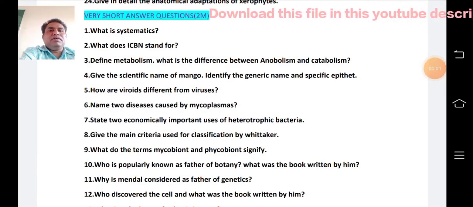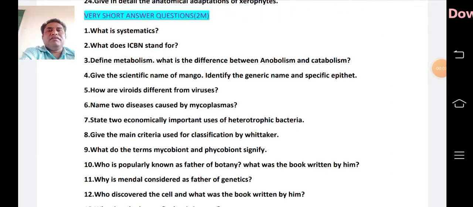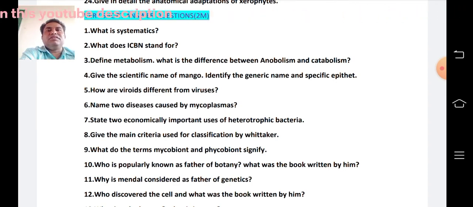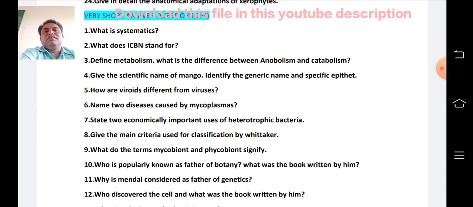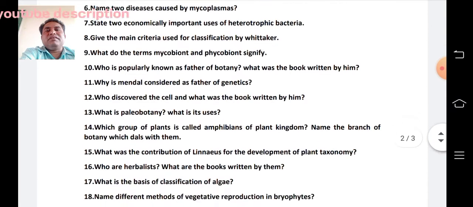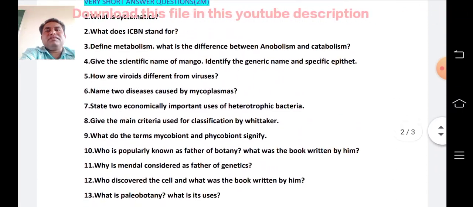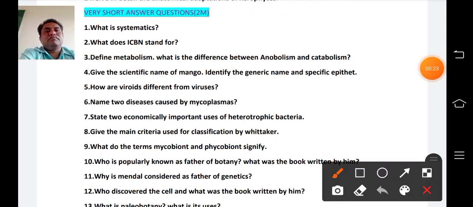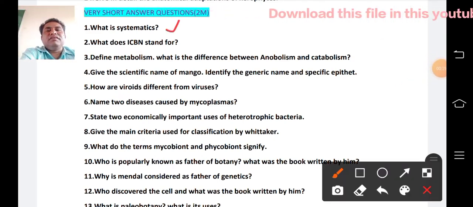So welcome back. Important questions discussion regarding junior intermediate botany. So today I am explaining the very short answer questions, that is 2 marks question answers. So the first question is, what is systematics? Which is present in the first unit.